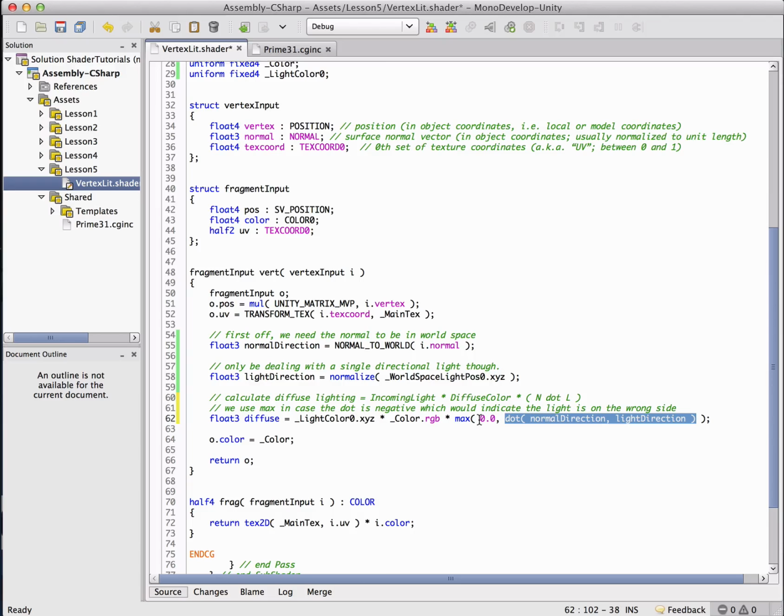The reason we want to do that is because if the light is on the opposite side, N dot L is going to be a negative number. We don't want to stick negatives in here because then we'll end up reducing the color of our final color, and it won't look right. By sticking a max in there, we ensure that we're only getting lights that are on the correct side of our surface. Last little piece here: instead of passing color in here, we can just take that diffuse lighting that we calculated and pass that in.